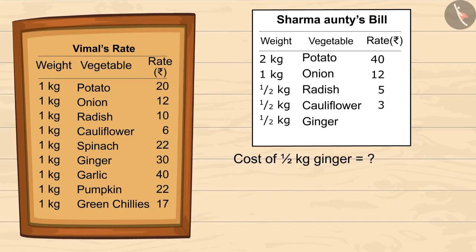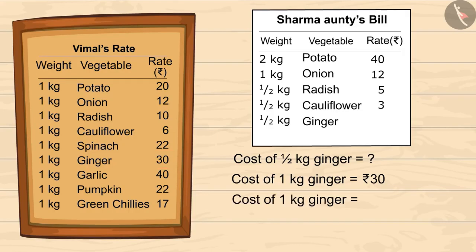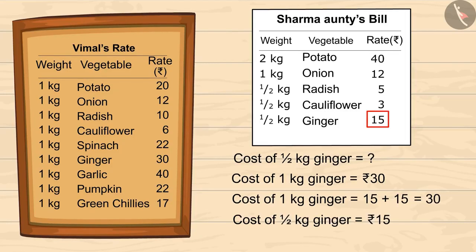Now we are left with half a kg ginger, means half the price of 1 kg. You can pause the video and calculate it. 1 kg ginger costs 30 rupees, means half a kg ginger will cost half of 30 rupees. On dividing 30 into 2 equal halves, we will get 15. So, half a kg ginger will cost 15 rupees.